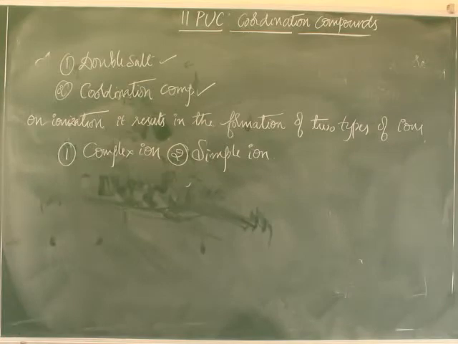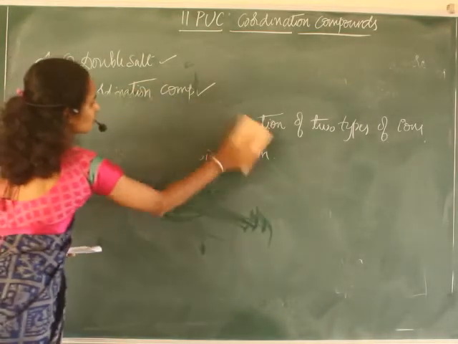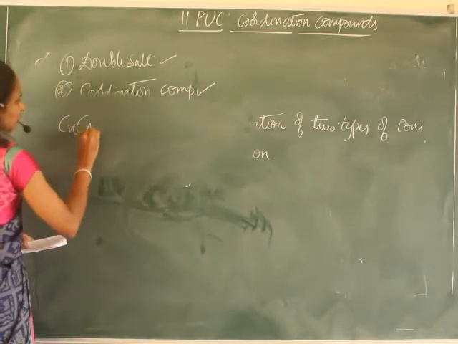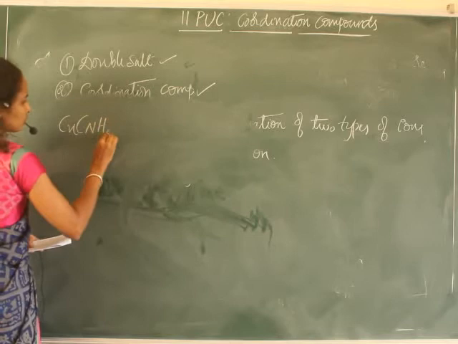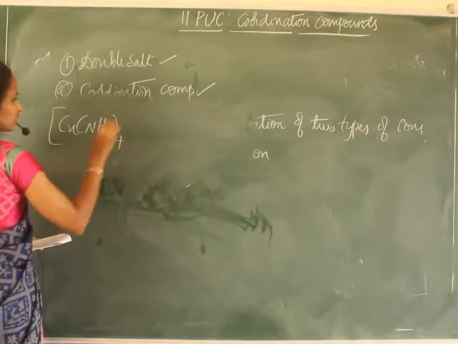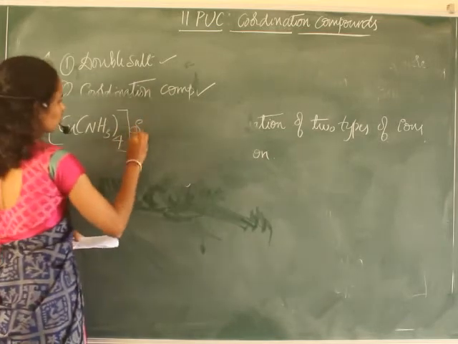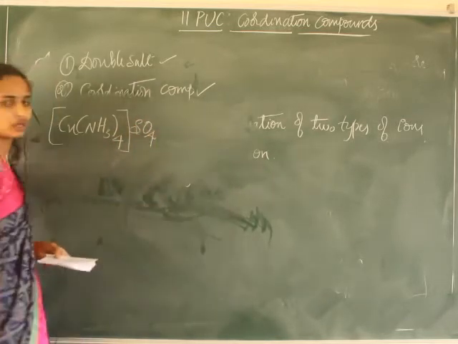For example, [Cu(NH3)4]SO4. The Cu(NH3)4 is in the coordination sphere, and SO4 is outside.